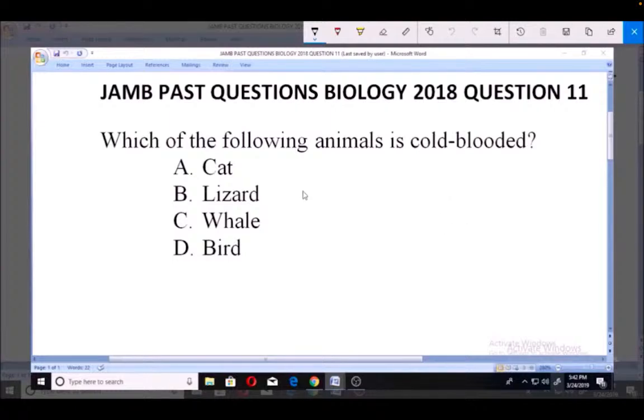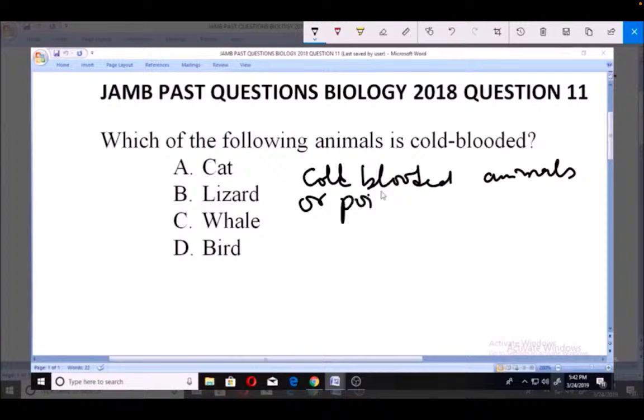So as a matter of writing, we can say that cold-blooded animals, or another word for cold-blooded animals is poikilothermic animals.